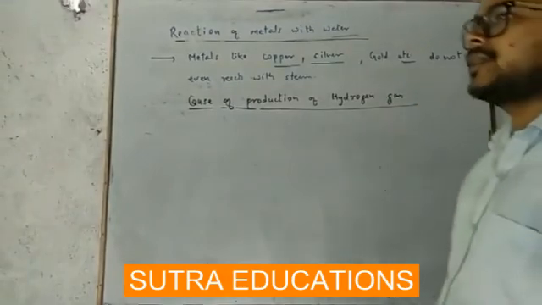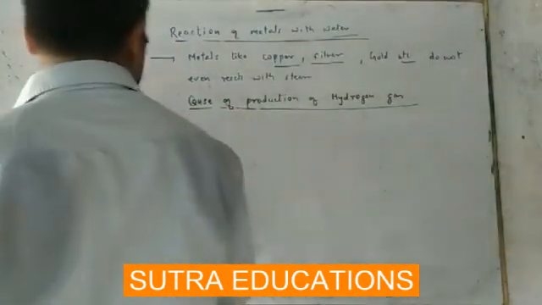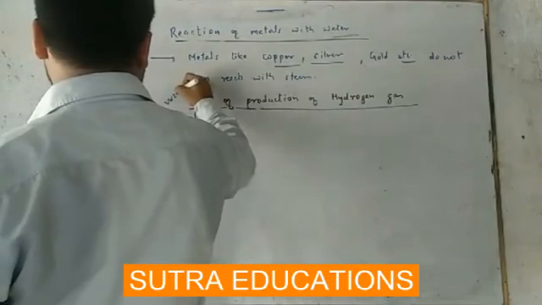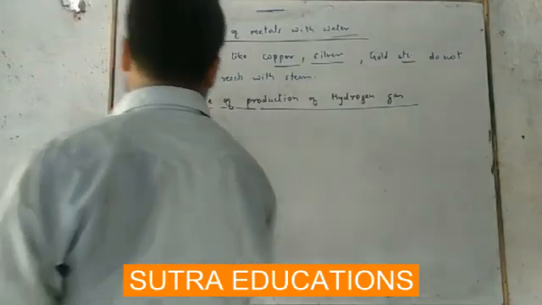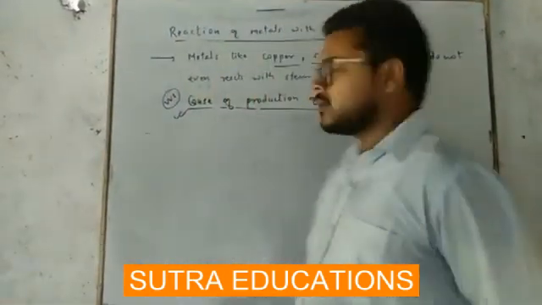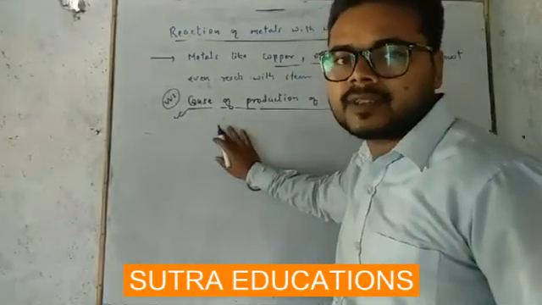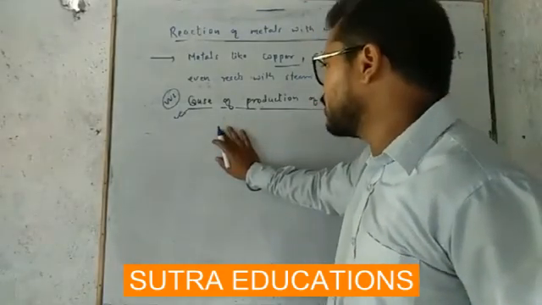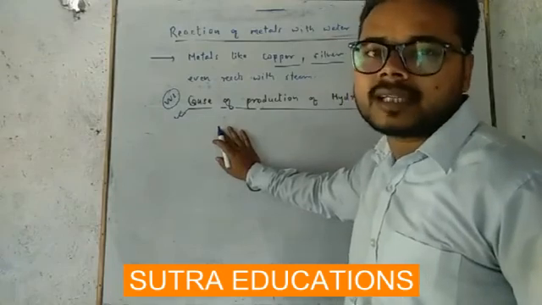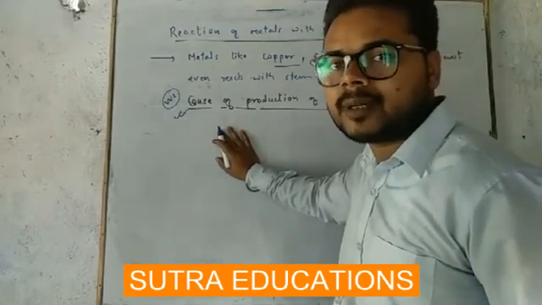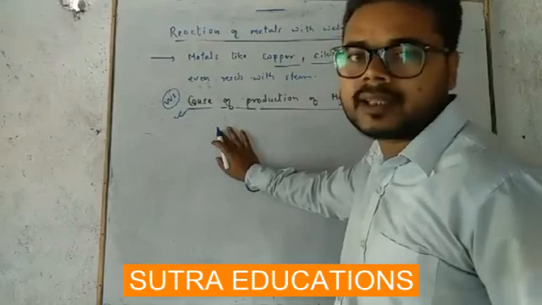This is very important. So I told you, when metal reacts with water, then metal hydroxide or metal oxide is formed, and along with this hydrogen gas is produced.